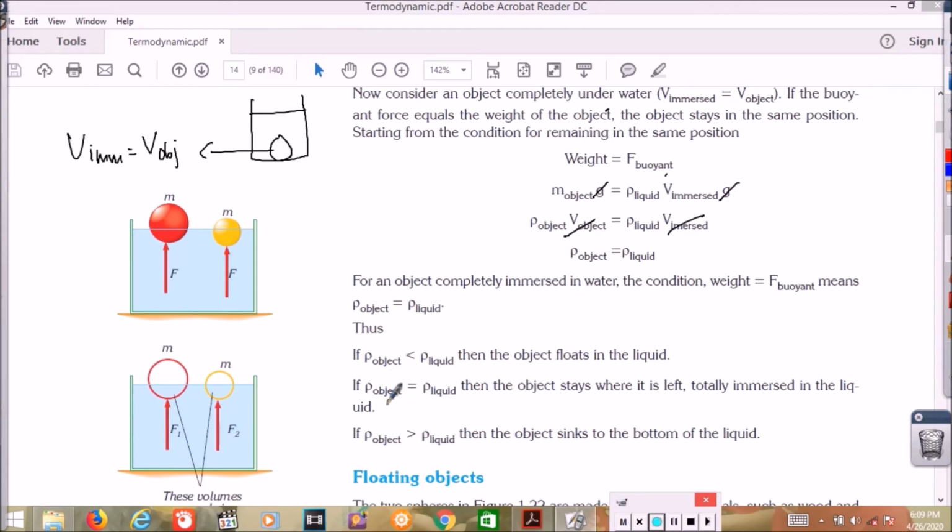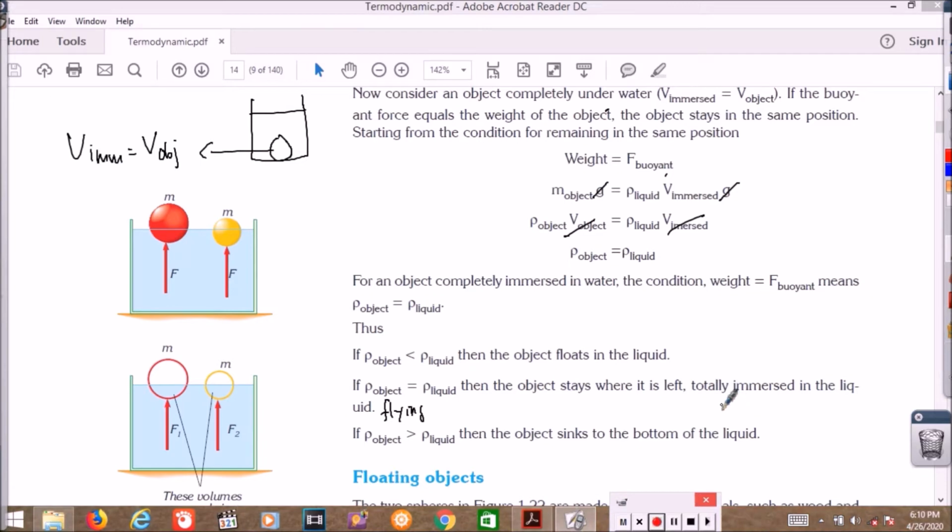If the density of the object equals the density of the liquid, the object will be suspended, staying where it is left. If the density of the object is more than the density of the liquid, then the object sinks to the bottom of the liquid.